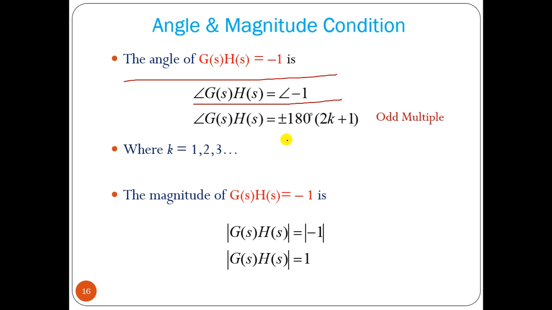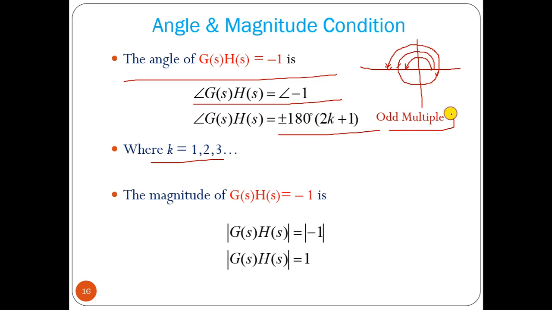Now minus 1, the angle is nothing but plus minus 180 degree (2k plus 1), where k goes from 0 to 1, 2, 3. That means if we have a real axis and we calculate the angle from the real axis, this is your 180 degree. Now we can go this way, so this will be 3 into 180 degree, then 1, 2, 3. So always it will be an odd multiple of 180 degree, (2k plus 1). And for magnitude, G(s)H(s) is equal to minus 1, so the magnitude of G(s)H(s) is equal to 1.